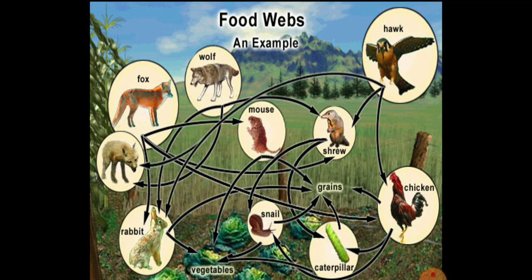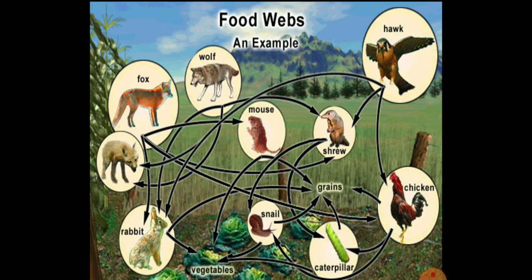Even the chicken can eat the snail, or the grain, or the caterpillar. So there is an option for each organism in the ecosystem, which is generally referred to as a food web. A food web is nothing but food energy providing an alternative source for each organism in an ecosystem.